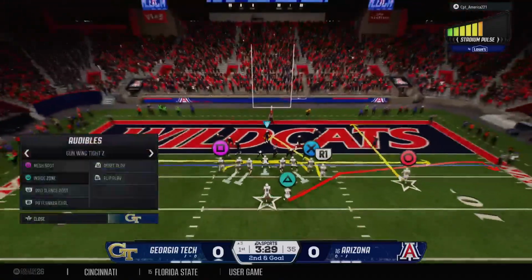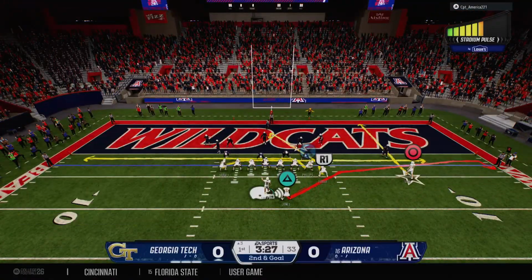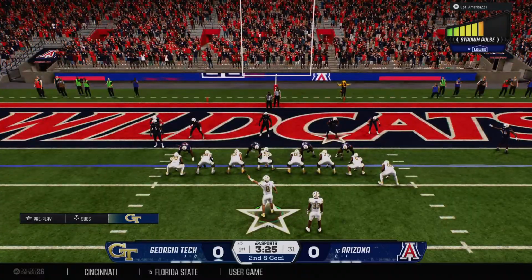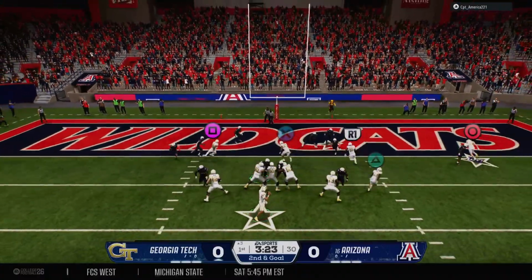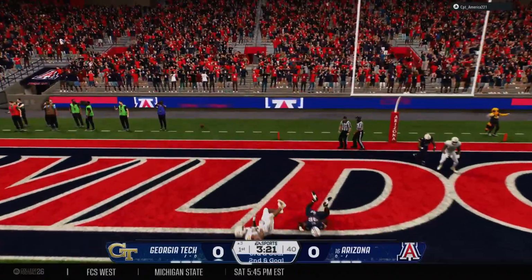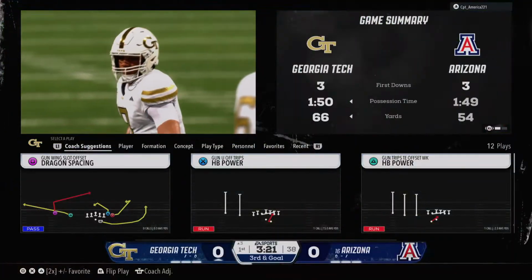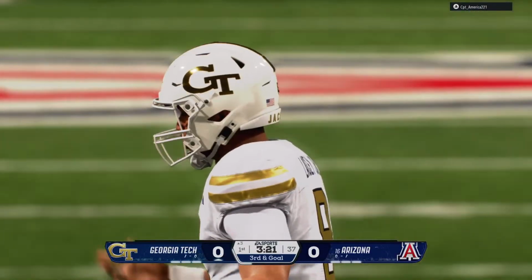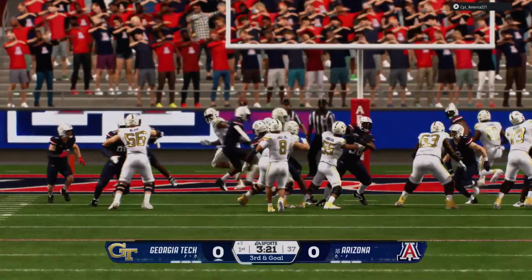They've got it down to the 3. Now it's 2nd and goal. Back to pass. It's Lacey. Fires to the end zone. And he can't quite make the connection as he was trying to pay off this red zone opportunity.